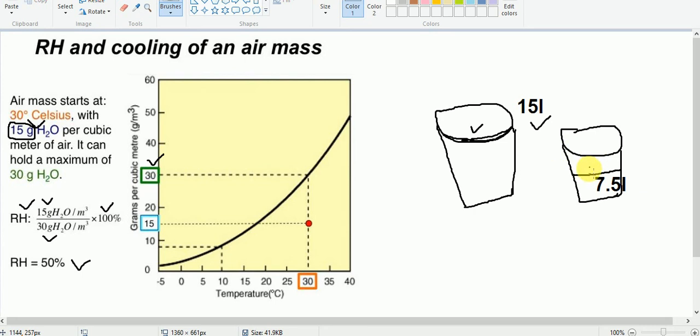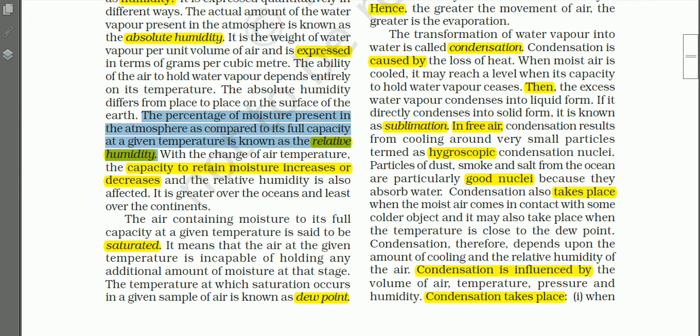But at present, if we find that the bucket contains only 7.5 liter of water, so this we can say is the actual amount of water vapor present in the parcel of air. So using this formula, relative humidity is equal to 7.5 divided by 15 into 100, then you will get 50%. So in this way, percentage is calculated to express the amount of water vapor present in the air.